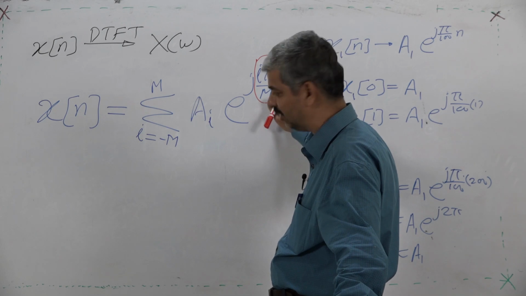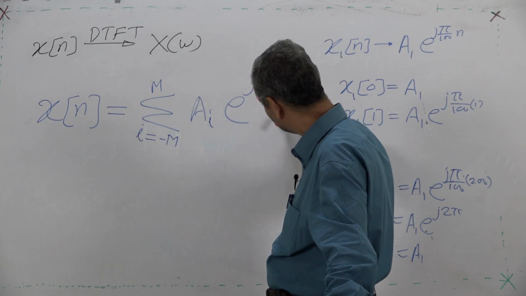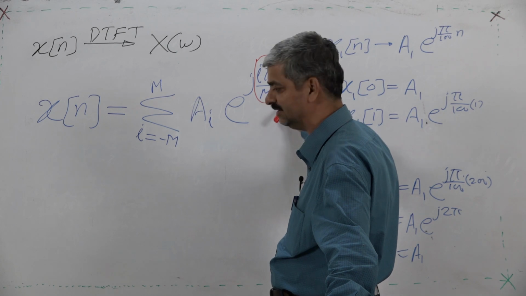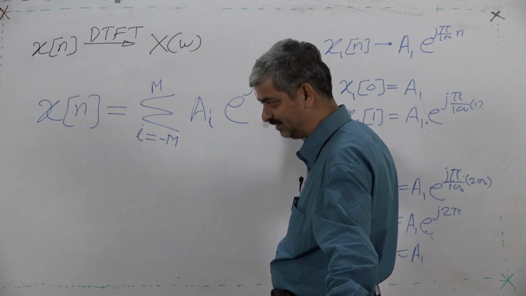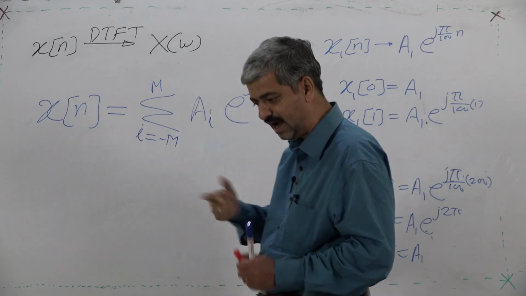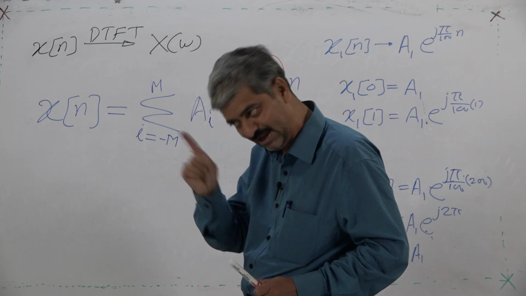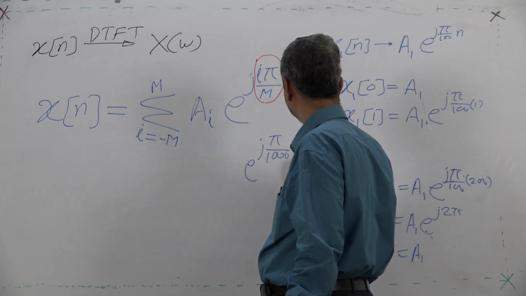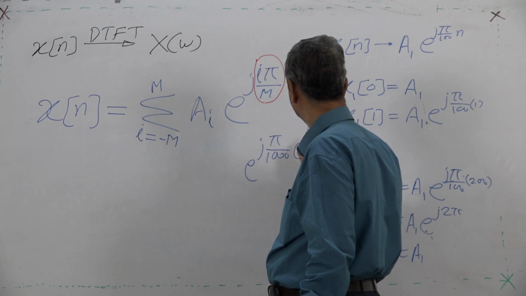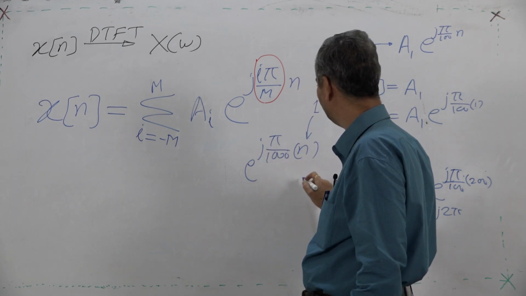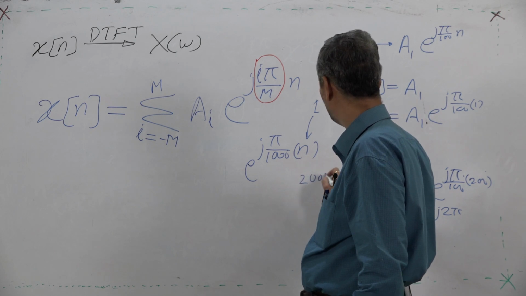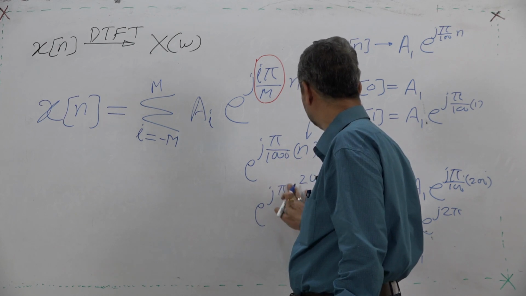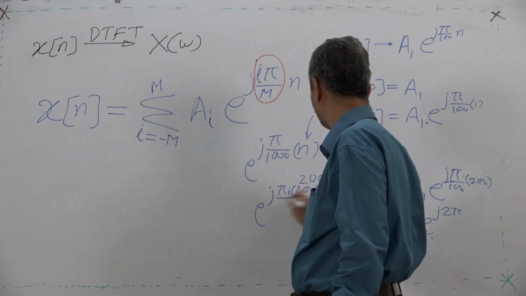For the i-th component, it will be e raised to j pi upon 1000 into n. For n equal to 1, it would be e raised to j pi upon 1000, and if I take n as 2000 plus 1, it would be e raised to j pi into 2000 plus 1 upon 1000.